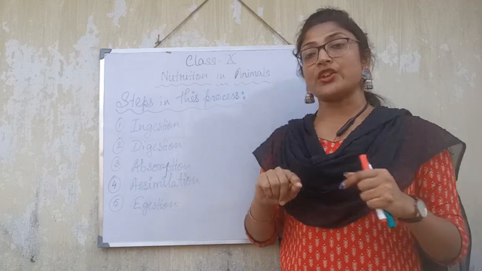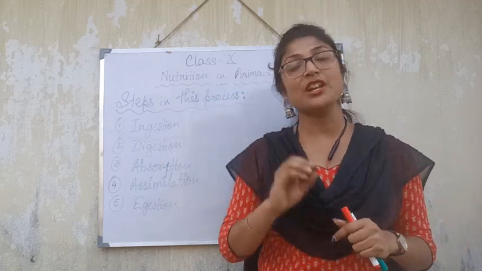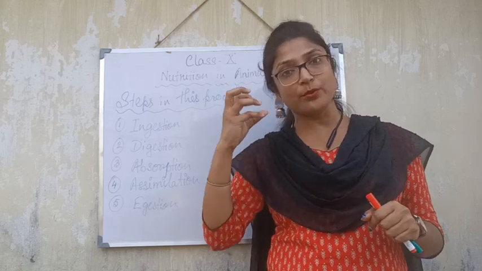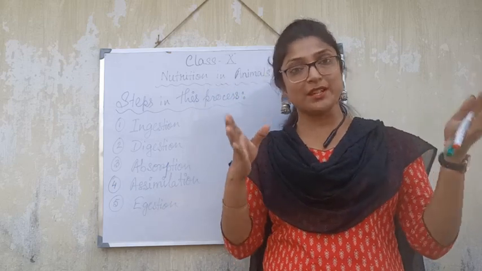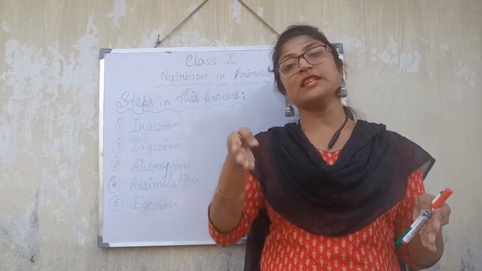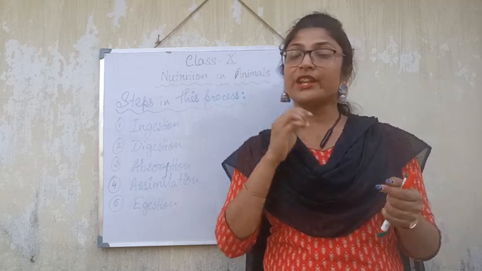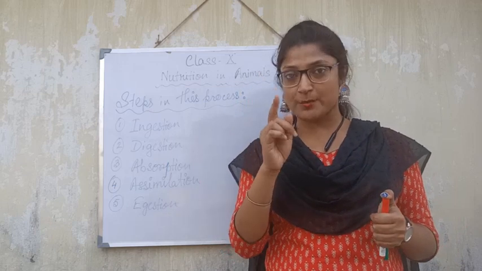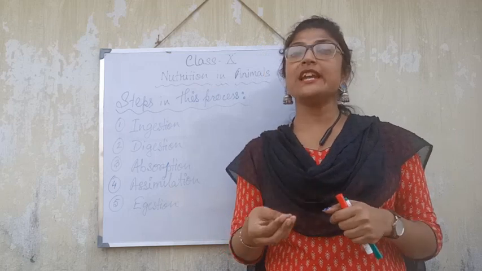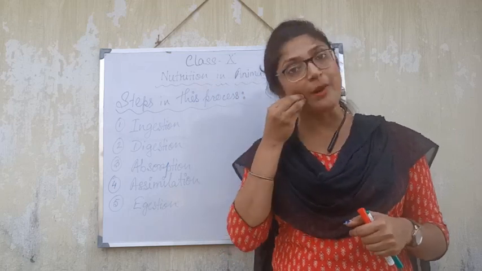Next, the digestion. The primary process of digestion is going to start in our mouth only, because whenever we chew the food, that particular food which was complex now tries to become simpler because it will break down. And there the salivary amylase which is present in our mouth will mix with this food, and primarily its digestion will start in our mouth only.